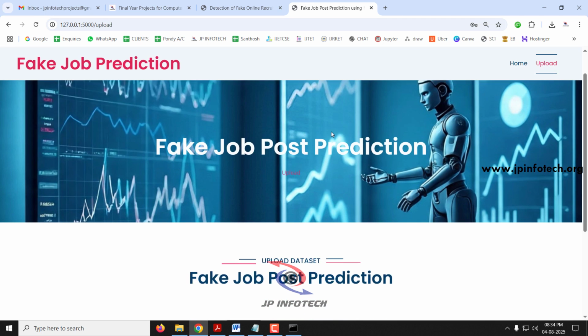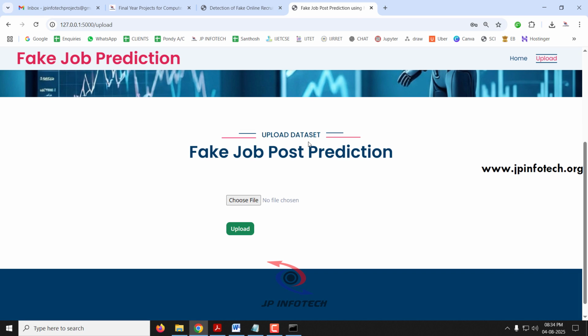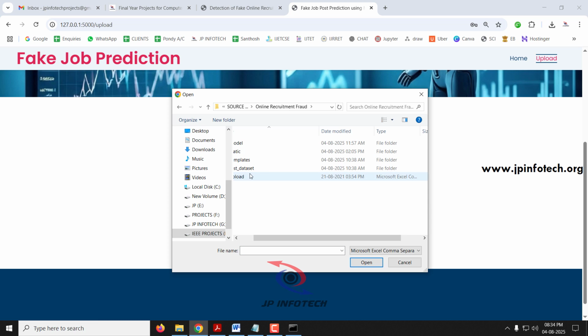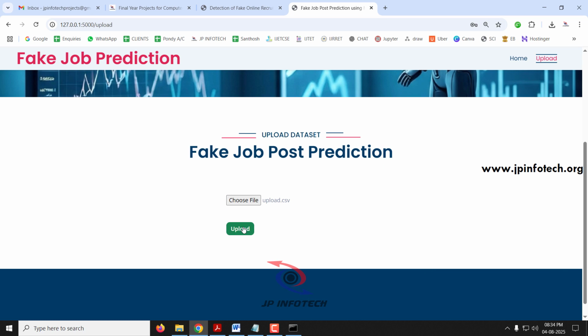So now it will navigate to the upload part, where you need to upload the data set. So just select choose file. Now go into the project source code location. Inside that we have this upload.csv file. Just select this and then click the upload button.